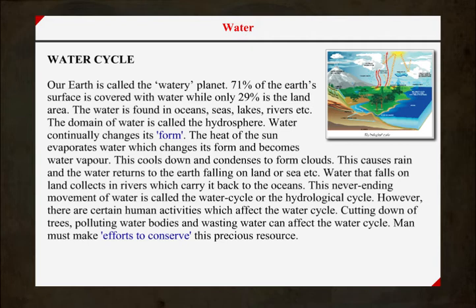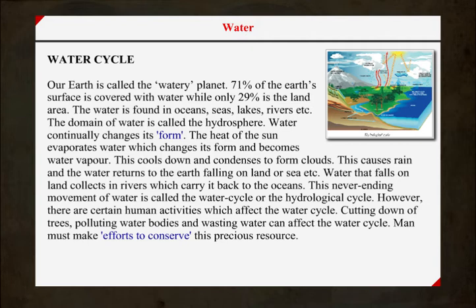Water continually changes its form. The heat of the sun evaporates water, which changes its form and becomes water vapor. This cools down and condenses to form clouds. This causes rain, and the water returns to the earth, falling on land or sea, etc. Water that falls on land collects in rivers, which carry it back to the oceans. This never-ending movement of water is called the water cycle or the hydrological cycle.